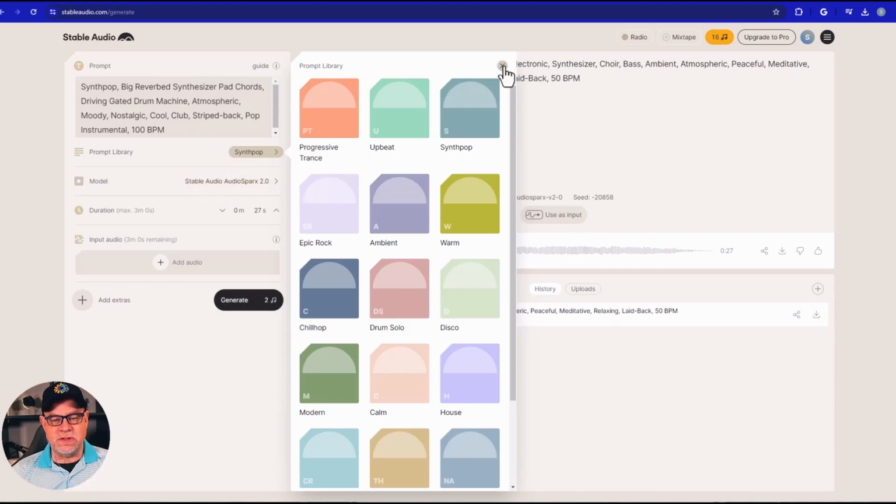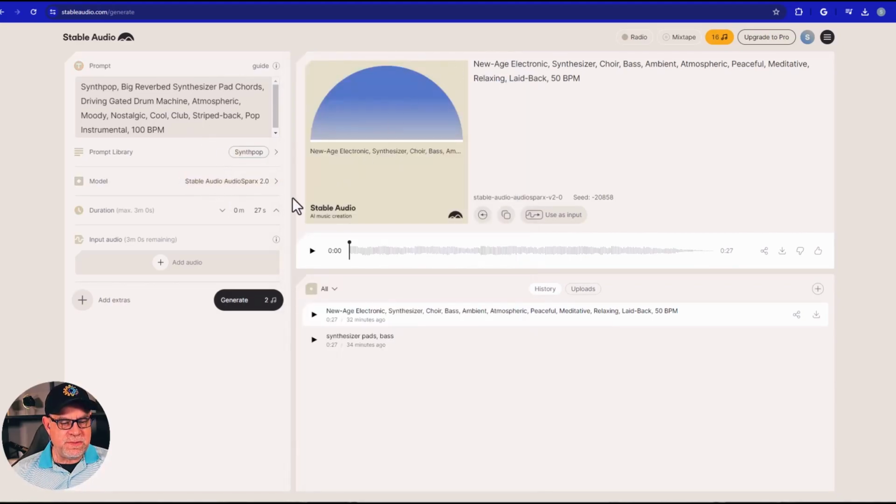But what I like about this tool is that it allows me to set a specific duration for the music I want to create. A lot of times when I'm doing any kind of development, there's a musical bed or some sort of stinger that you want to put in, and you go looking through these different libraries, and it's really hard to find that exact thing that you're looking for. Because let's say, for the sake of argument, that I need exactly 21 seconds worth of music to fill in a gap for something that I'm working on.